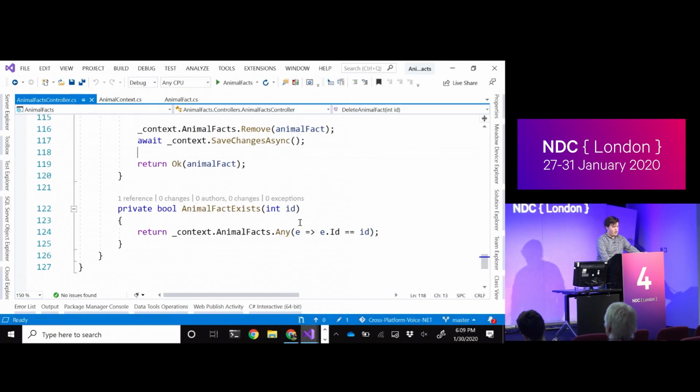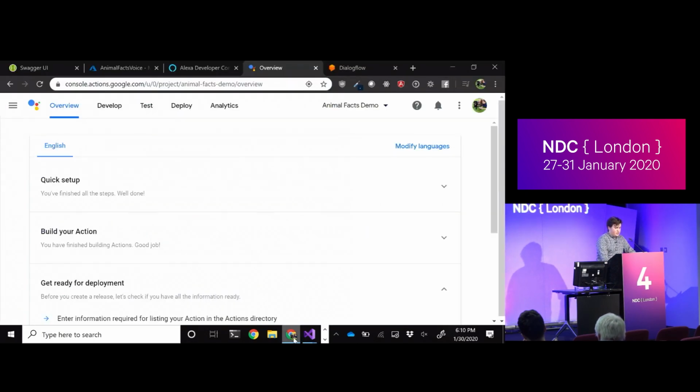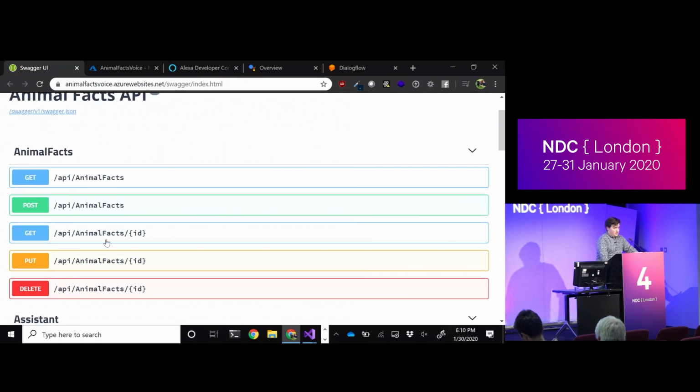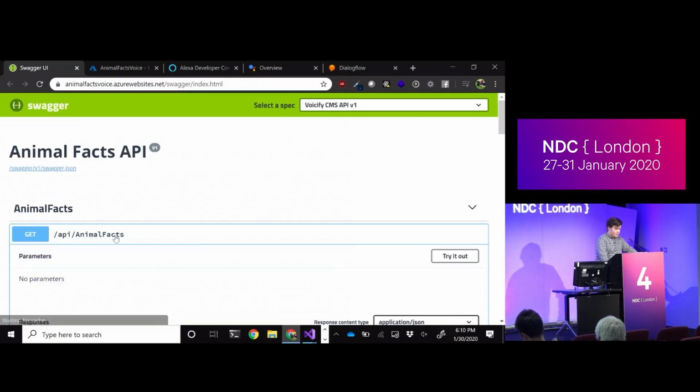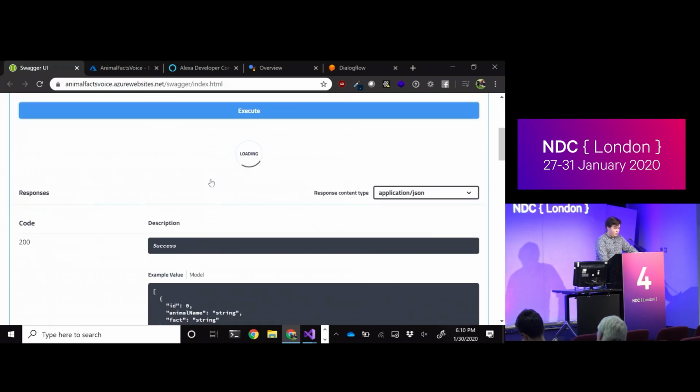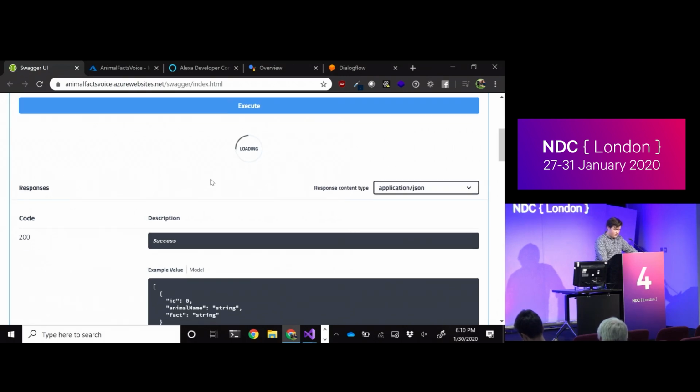So let's start by taking a look at the Alexa skill side and actually getting stuff wired up. I've already deployed this to Azure, so we're not going to have to sit around and wait for me to right-click deploy like a monster or wait for any sort of CD to run. So just so you know, it's here at animalfactsvoice.azurewebsites.net. Same thing exists, same exact endpoints. Let me show you the animal facts from the remote one so you can believe me when I get the actual live data from the response. Come on, internet.